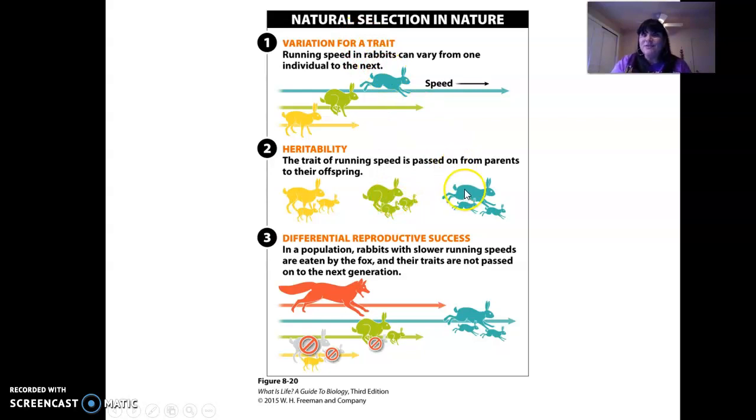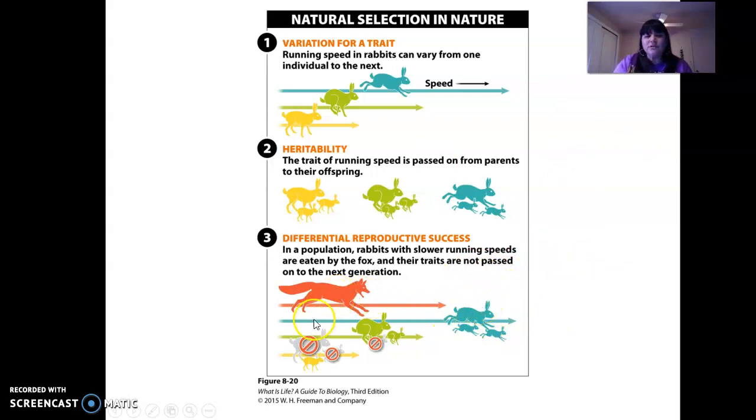Then there's the environment to contend with. And some are going to survive better than others. And those who survive better have more babies, have better reproductive success. So over time, you're going to have faster rabbits. So the rabbit population is evolving.